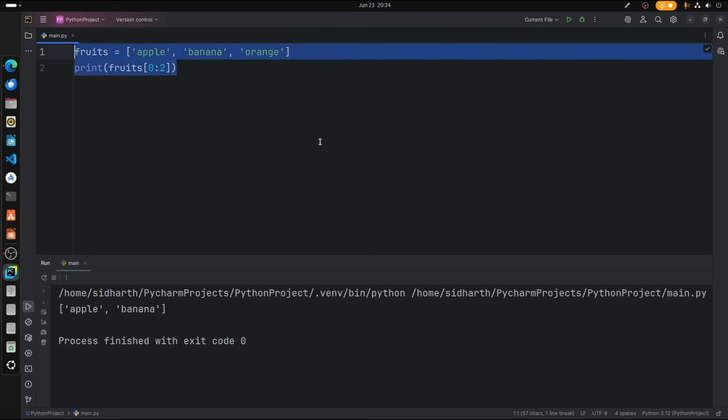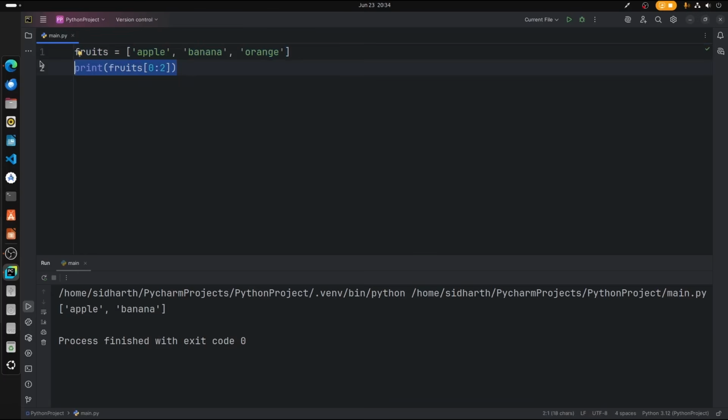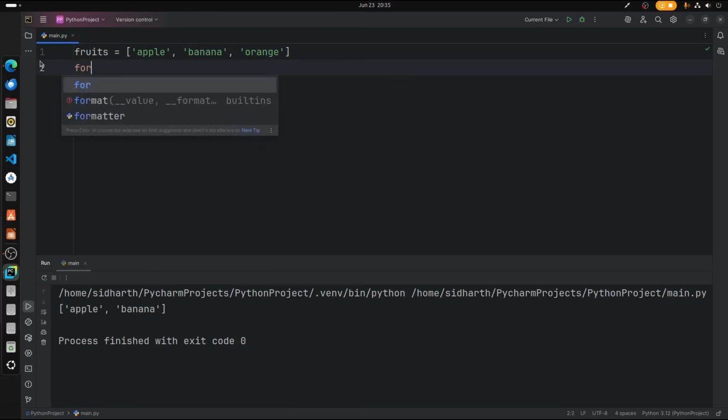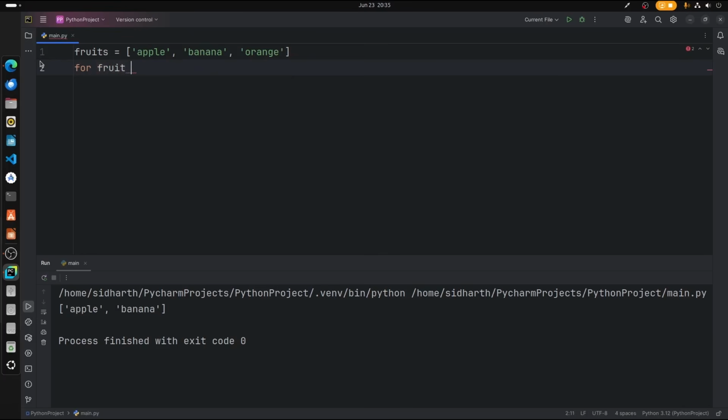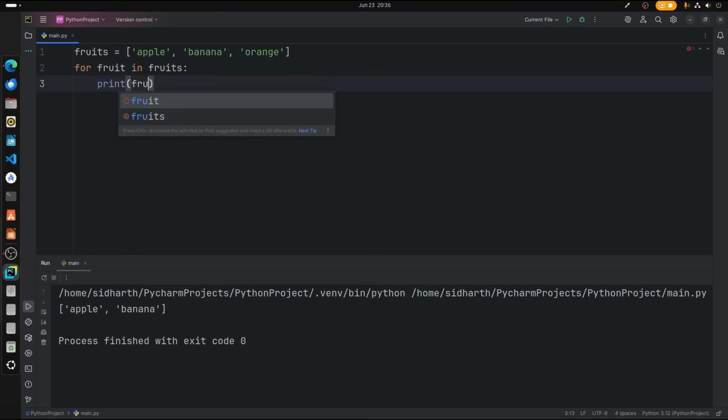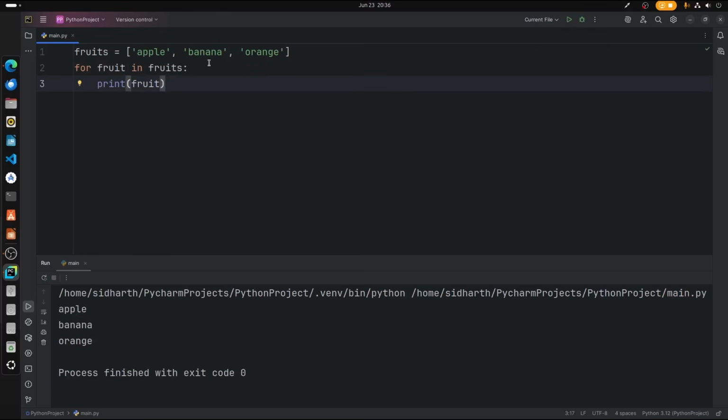So let's proceed. Let's create a for loop now, and we're going to keep the same list of fruits here. Fruit as the variable, for fruit in fruits. So we pass the variable into the list, and in that we're going to iterate through the entire list. So let's print fruit. When you run the script, all the values will be printed vertically.